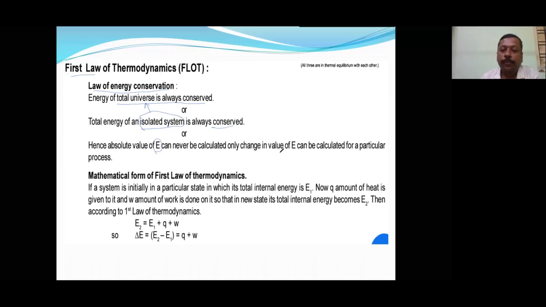Here E is internal energy, which can be calculated for a particular process.